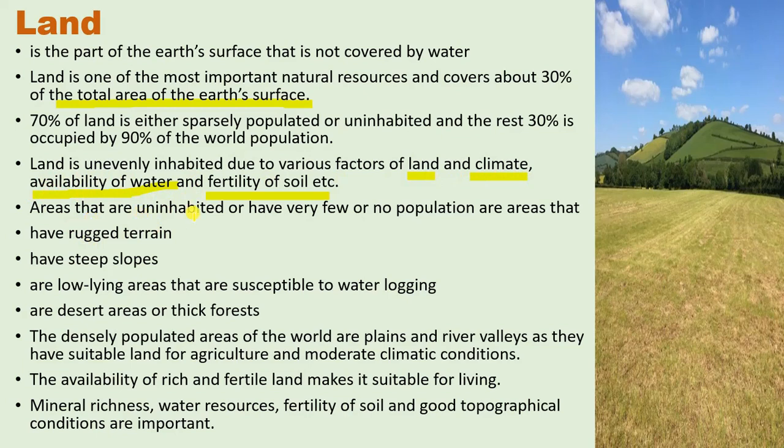Areas that are uninhabited or have very few or no population are areas that have rugged terrain.